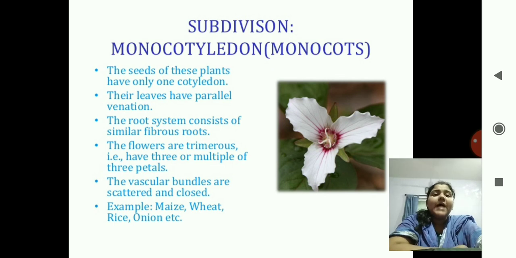Their leaves have parallel venation. The root system consists of similar fibrous roots. The flowers are trimerous, that is they have 3 petals or multiples of 3 petals, that is 3, 6, 9 and so on. The vascular bundles are scattered and closed. Examples you can see are maize, wheat, rice, onion, etc.